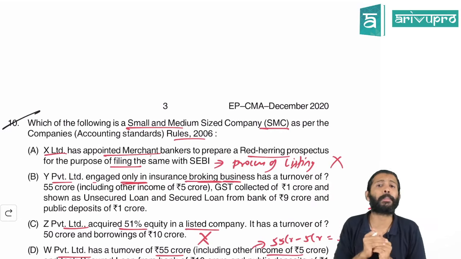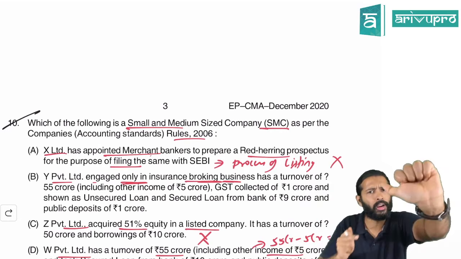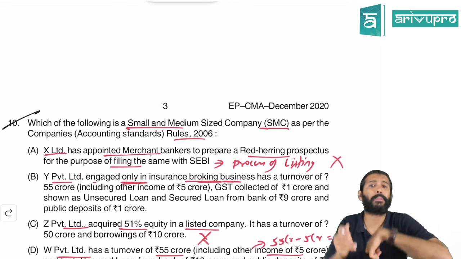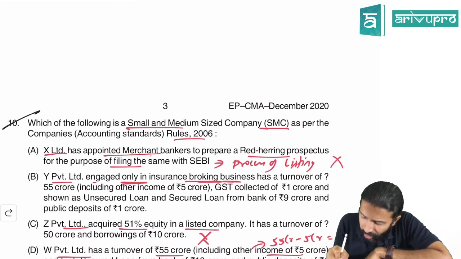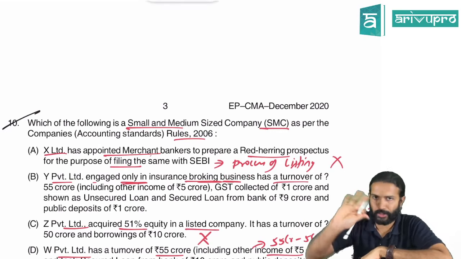Because there is a clear-cut prohibition that an SMC company should not be a bank or an insurance company. Here, Y Private Limited is not an insurance company. It is only having an insurance broking business. Okay, brokerage. So that means we are not into that.